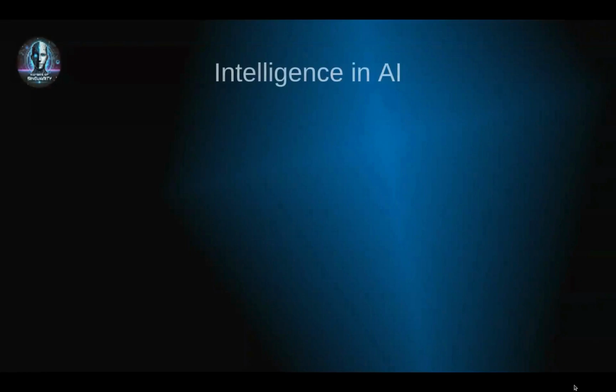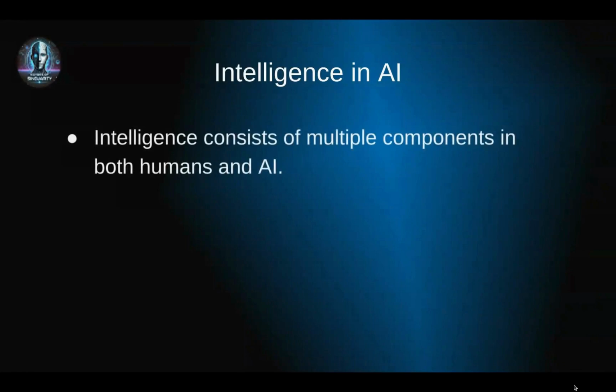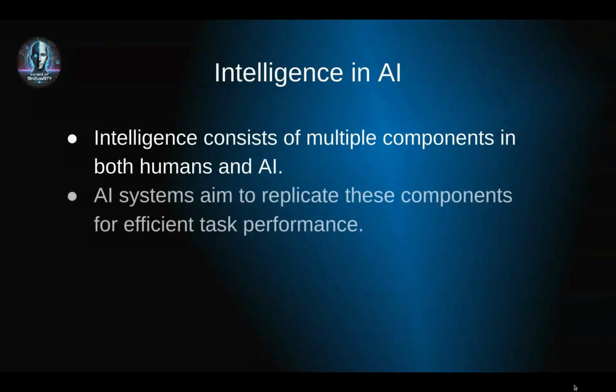Intelligence in AI isn't a single concept. Rather, it consists of multiple components, just like in humans. AI systems try to replicate these aspects of intelligence to solve problems, make predictions, and even interact with us in meaningful ways. Our focus today will be on the learning aspect of AI, which is one of the most crucial elements in its intelligence. At its core, learning is the ability to gain knowledge and improve over time.